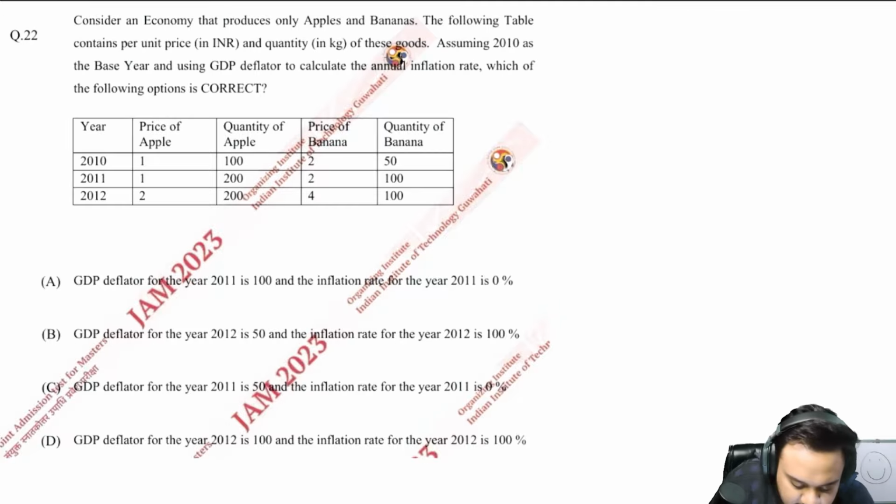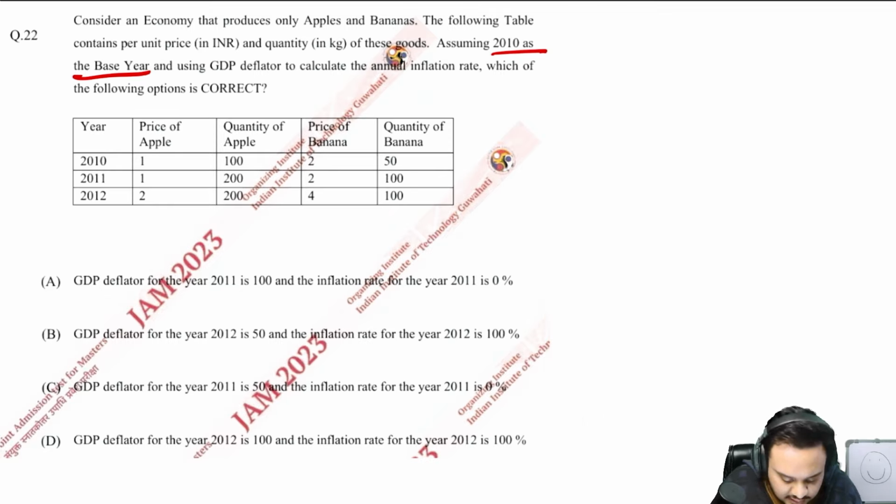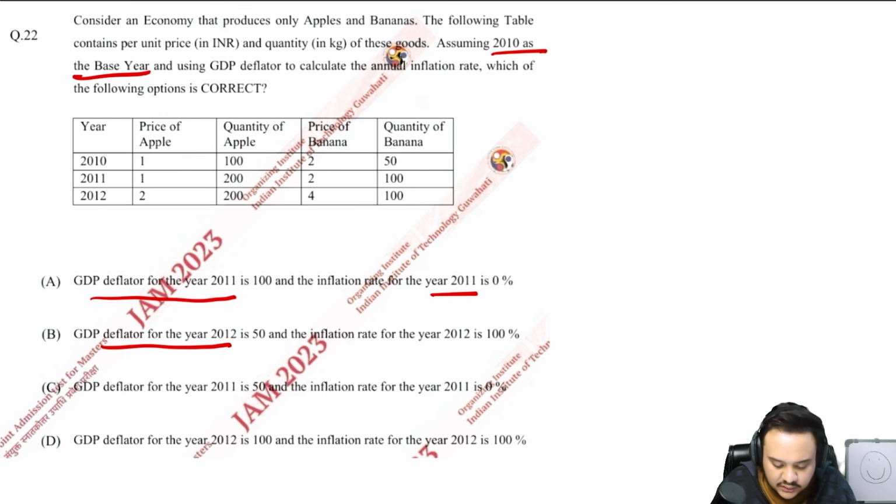So the 22nd says, consider an economy that produces only apples and bananas. The following table contains per unit price in INR and quantity in kg of these goods. Assuming 2010 as the base year, and using the GDP deflator to calculate the annual inflation rate, which of the following is right? So you have the data and you have to calculate the GDP deflator and inflation rate for 2011, and the GDP deflator and inflation rate for 2012. So let us try to solve this.